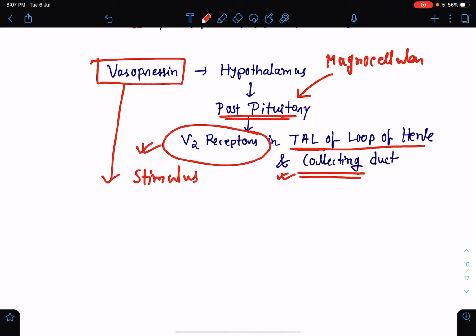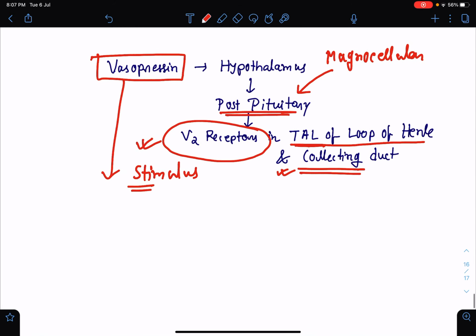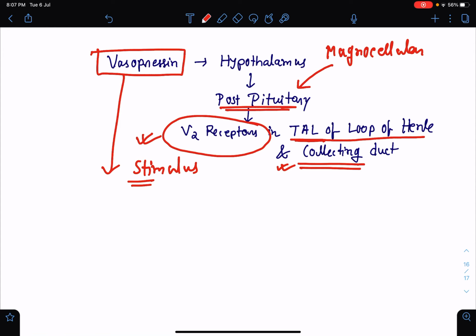The most important stimulus is the osmolality. Once the osmolality goes above 285, then it will act as a stimulus of vasopressin. Vasopressin will be released when the osmolality is more than 285 milliosmol per kg of water.